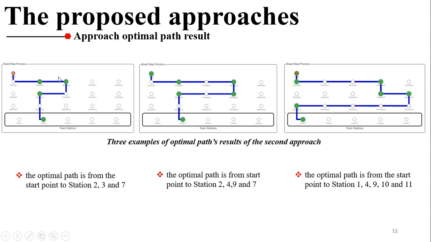This is the example of 3 stations, and that one is the 4 stations, and this one is the 5 stations. In the second example, the optimal path is from start point to station 2, 4, 9 and 7. In the last one, the optimal path is from the start point to station 1, 4, 9, 10 and 11.